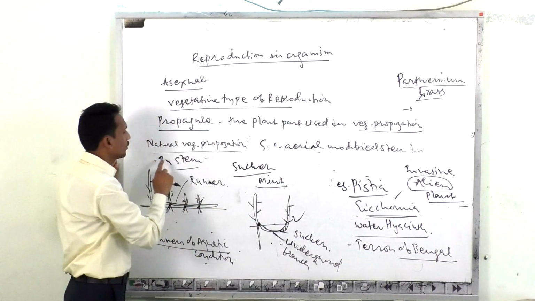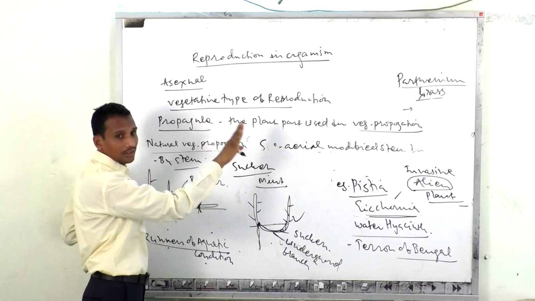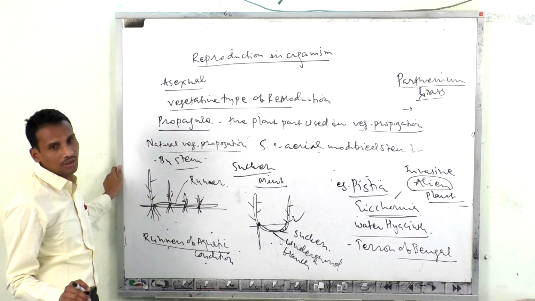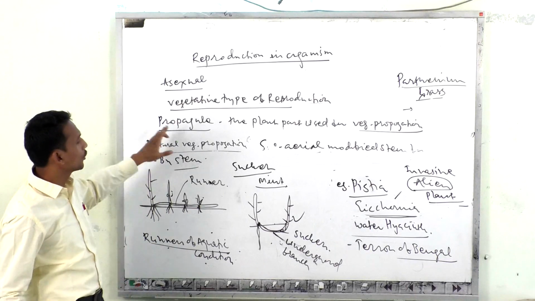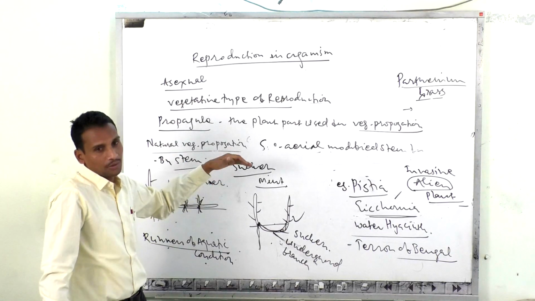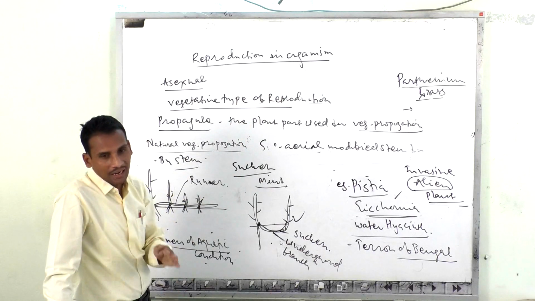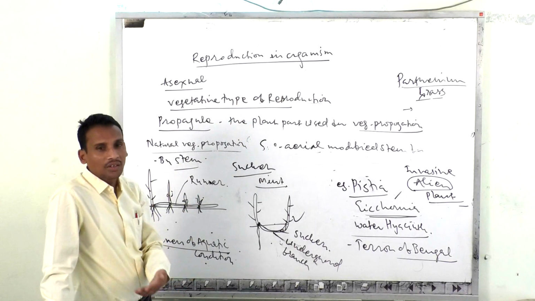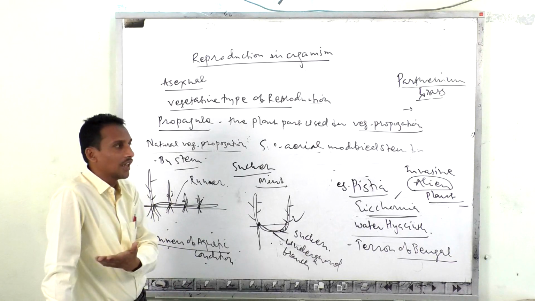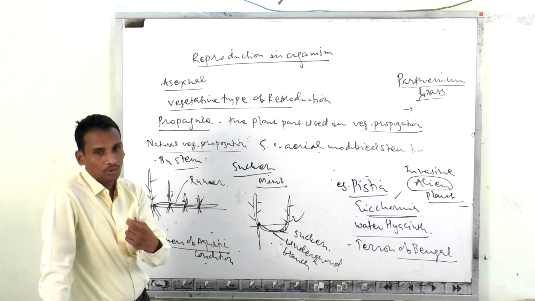There are two different kinds: one is natural and another is artificial. Today we discussed natural vegetative propagation by the root and stem, which modify themselves in many different ways, underground and subaerial modification. Another modification is the aerial modification, which we will discuss in tomorrow's class.